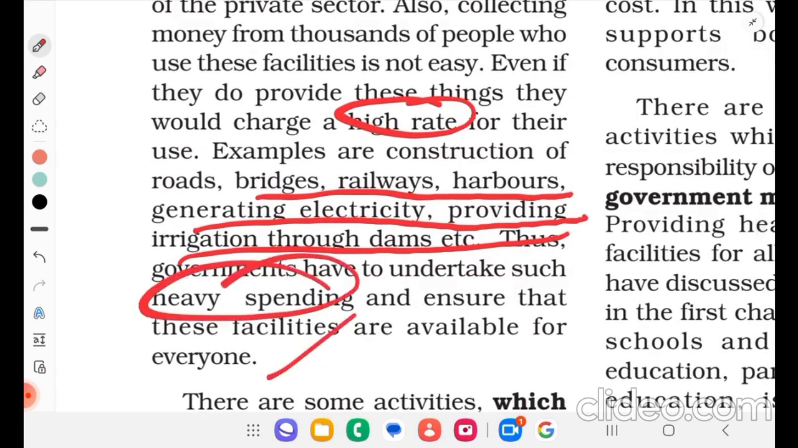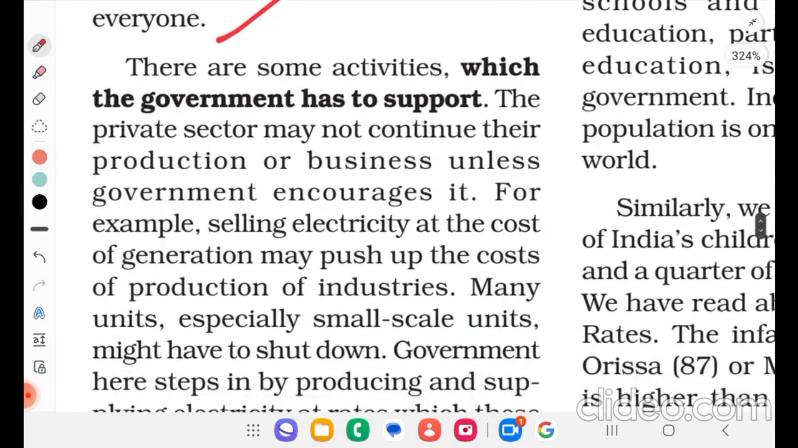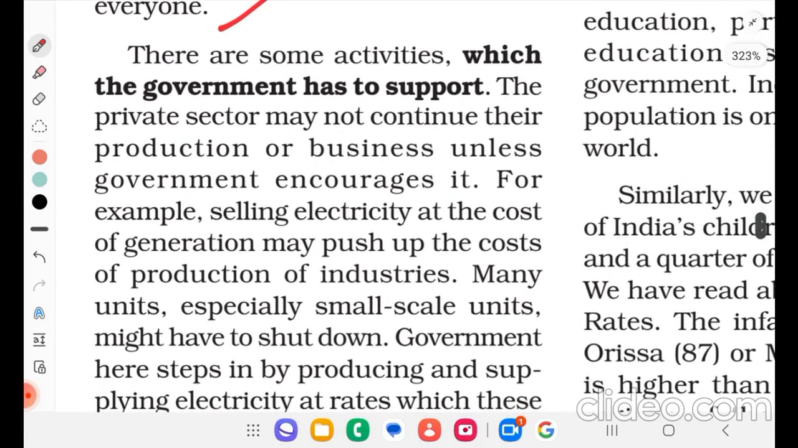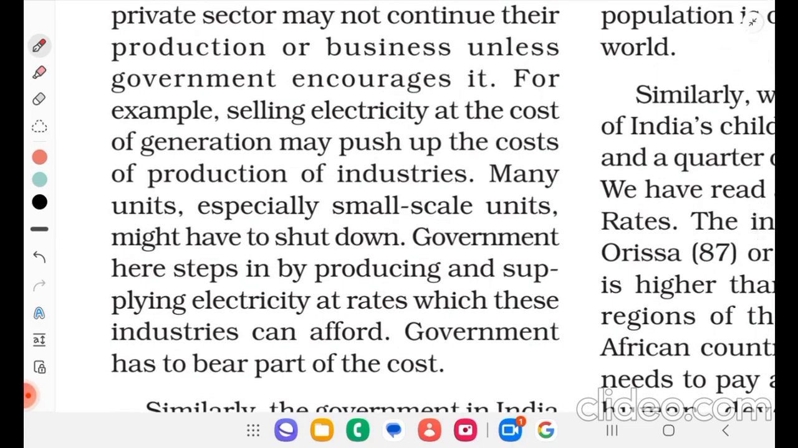There are some activities which the government has to support. The private sector may not continue their production or business unless government encourages it. For example, selling electricity at the cost of generation may push up the cost of production of industries. Many units, especially small-scale units, might have to shut down. Government here steps in by producing and supplying electricity at rates which these industries can afford. Government has to bear part of the cost.